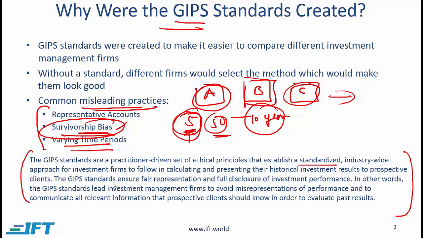The GIPS standards ensure fair representation and full disclosure of investment performance. In other words, the GIPS standards lead investment management firms to avoid misrepresentation of performance and to communicate all relevant information that prospective clients should know in order to evaluate past results.